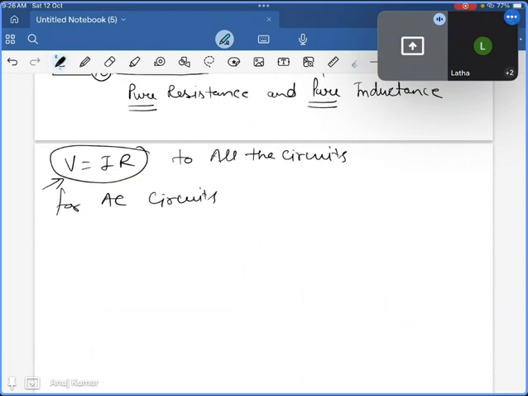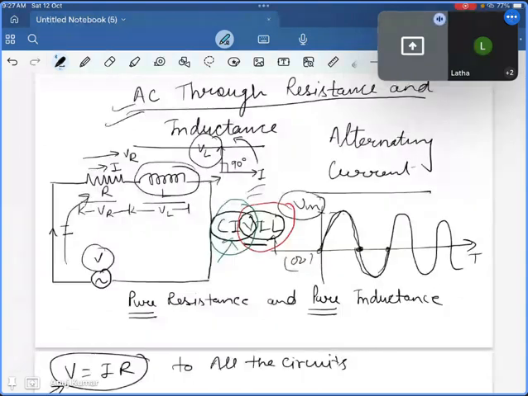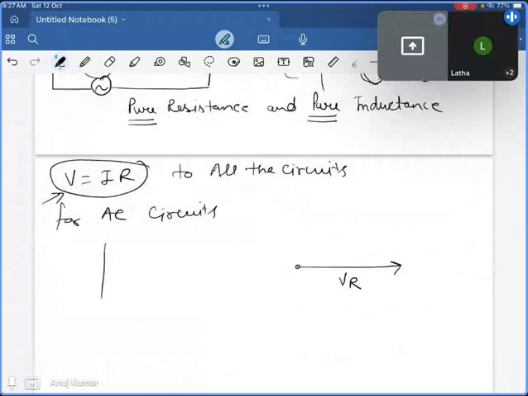And what is the portion? The first thing. Suppose this is the voltage in resistance as per this diagram. We discussed this is the voltage, so this is the voltage phasor for the resistance. We are taking the same phase. Suppose this is the xy plane, x axis, y axis. When we have to take some reference, the reference is always taken parallel to the x axis. So this is the phasor diagram for the voltage through resistance.